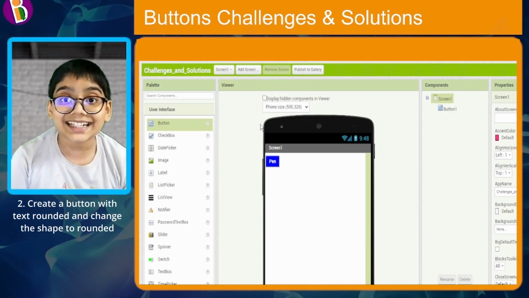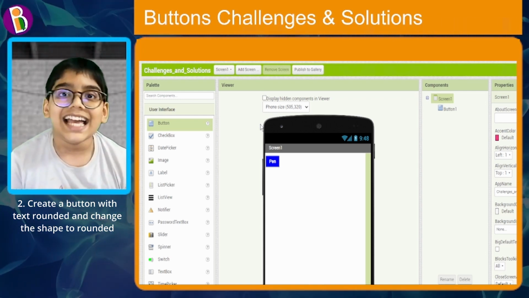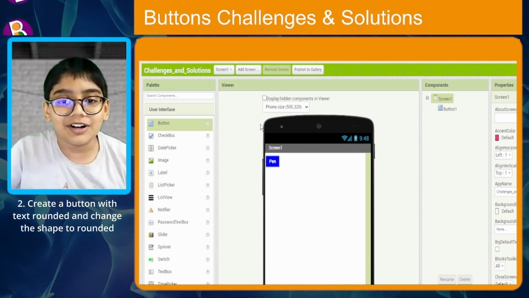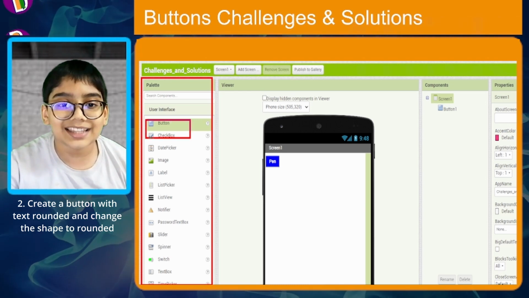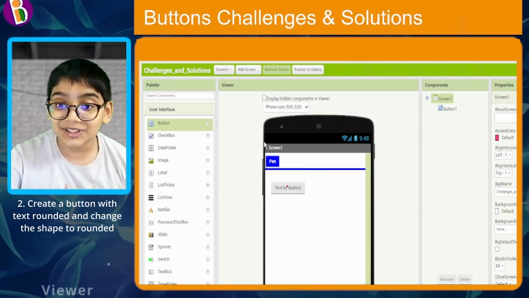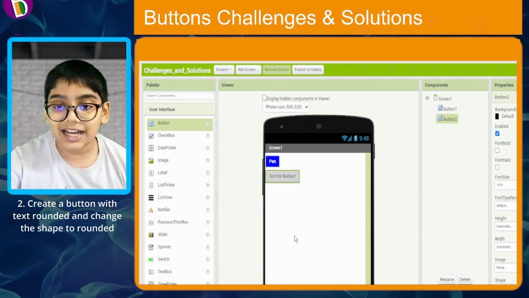Okay, 10 seconds is done. Did you do it? Great job if you did. And even if you didn't, I'm gonna show you how to do that. So first, you need to go to the palette. In there will be a component called button. Now drag this into the viewer over here. And then now just drag it here.